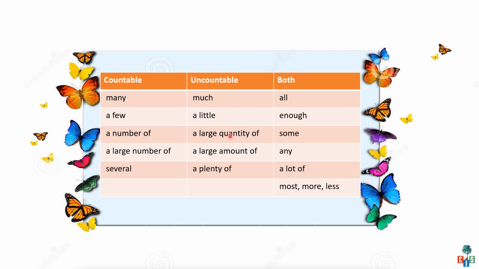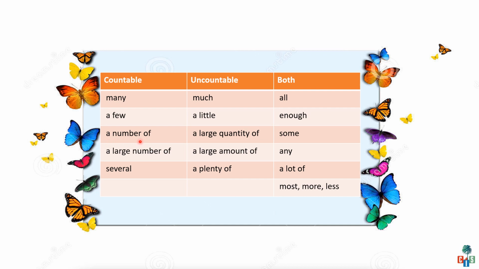Children, in this table, I have mentioned a few quantifiers which can be used with countable nouns, uncountable nouns, and with both of them. Let's see which quantifiers can be used with countable nouns. Many, a few, a number of, a large number of, several. Children, a number of means more than two but fewer than many or several.